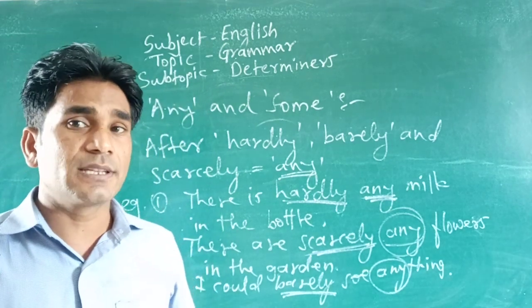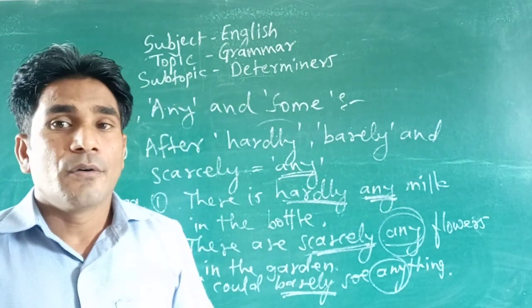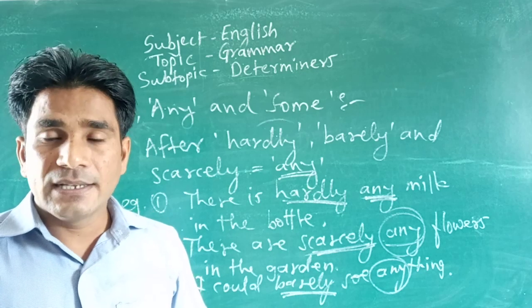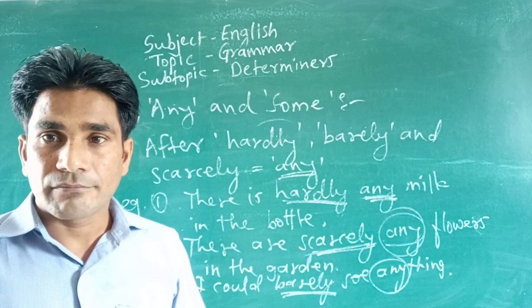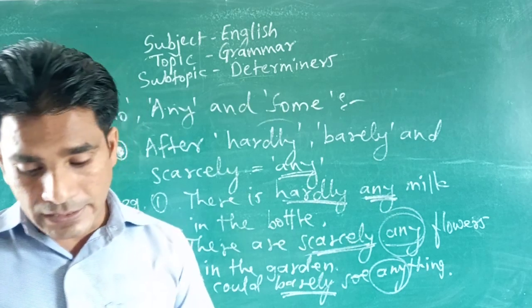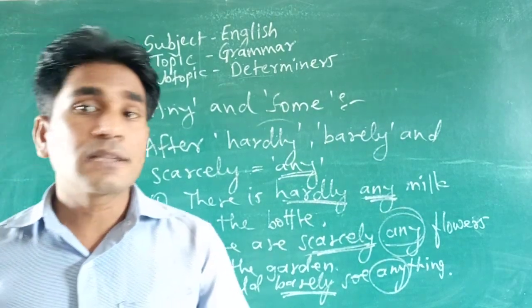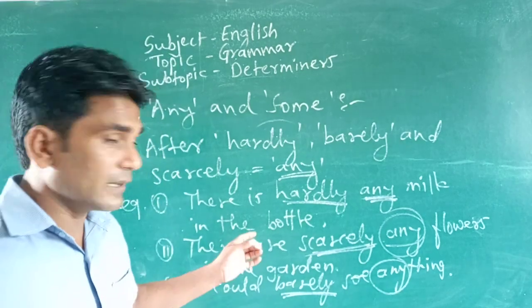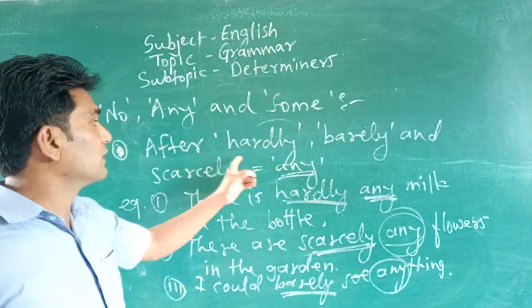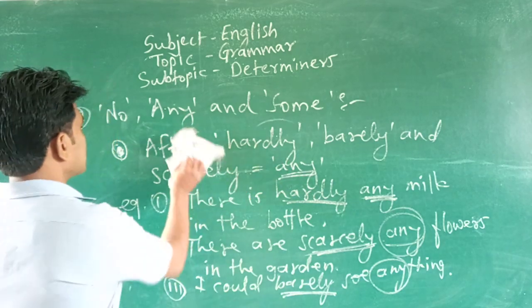So this is the use of any with barely, scarcely and hardly. Okay, so there is again another use of any. Did you understand this with the words hardly, barely and scarcely?